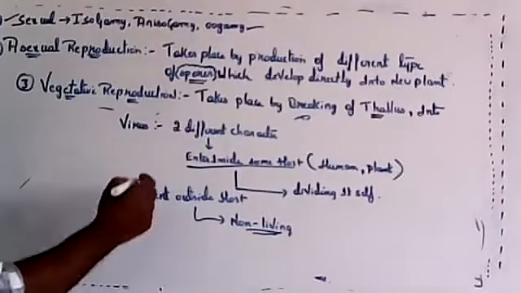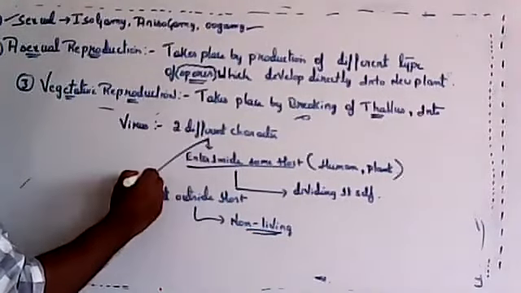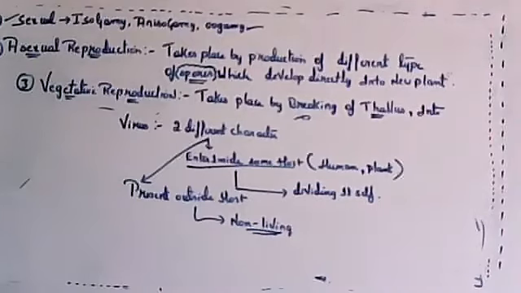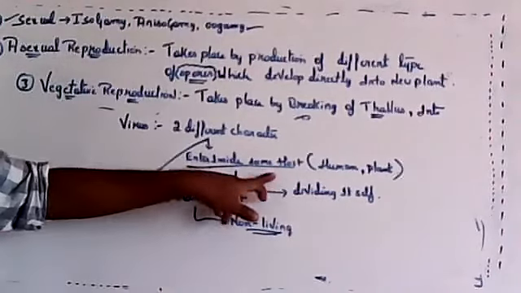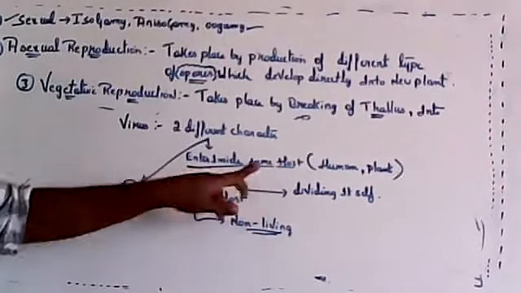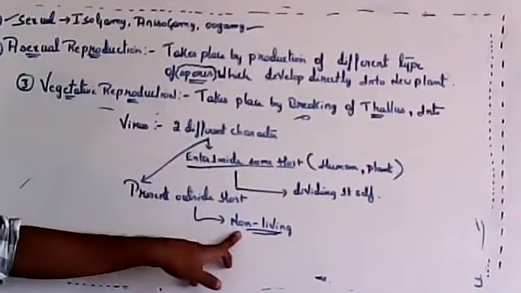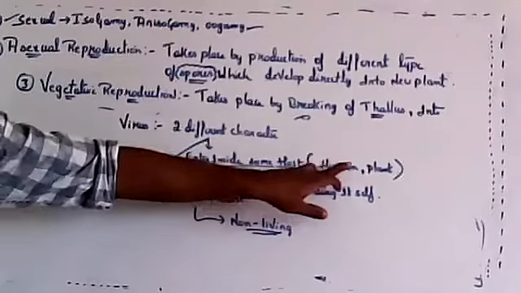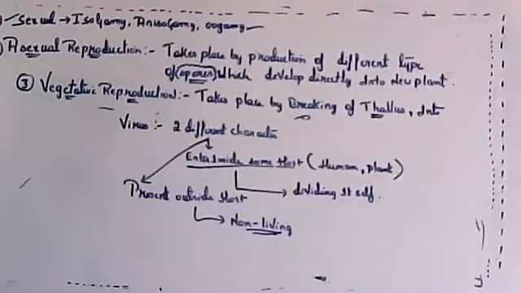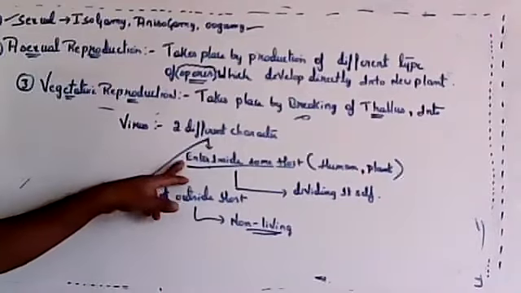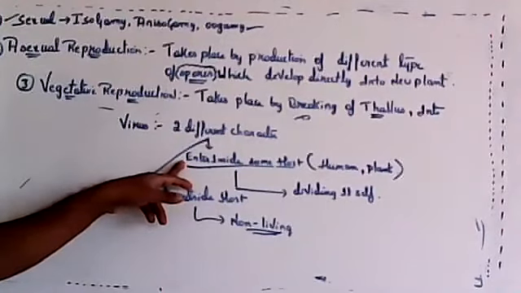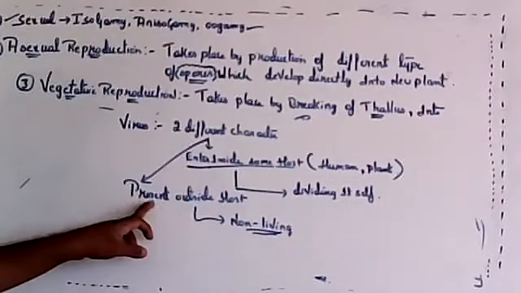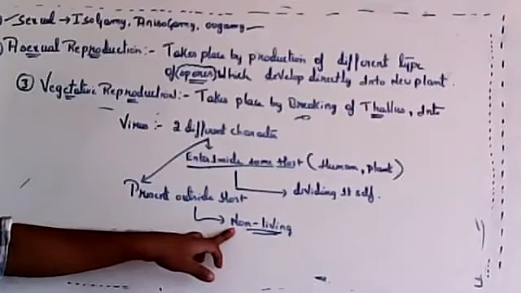So it has two different characters. When it enters inside the host, it divides in large numbers. When it is outside, it is non-living. When it gets inside humans or plants, it replicates itself and tries to increase its number. Wherever food is available, it will enter and replicate. But outside, it has the special character of being non-living.